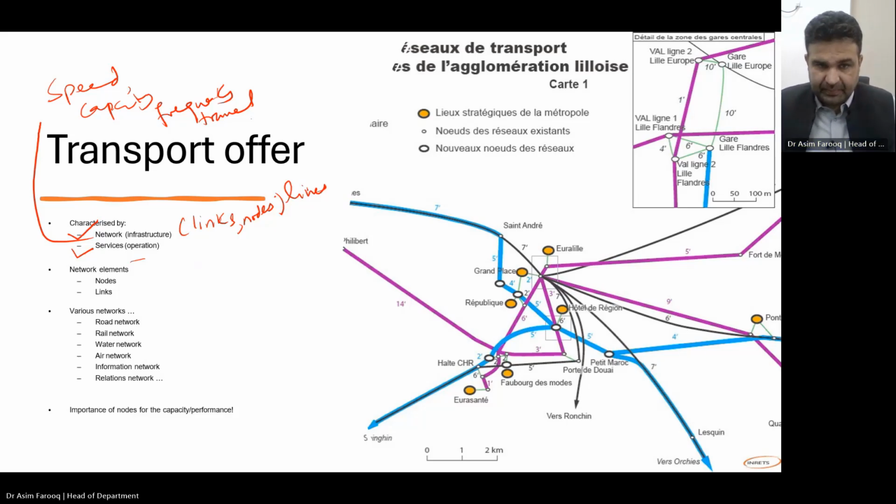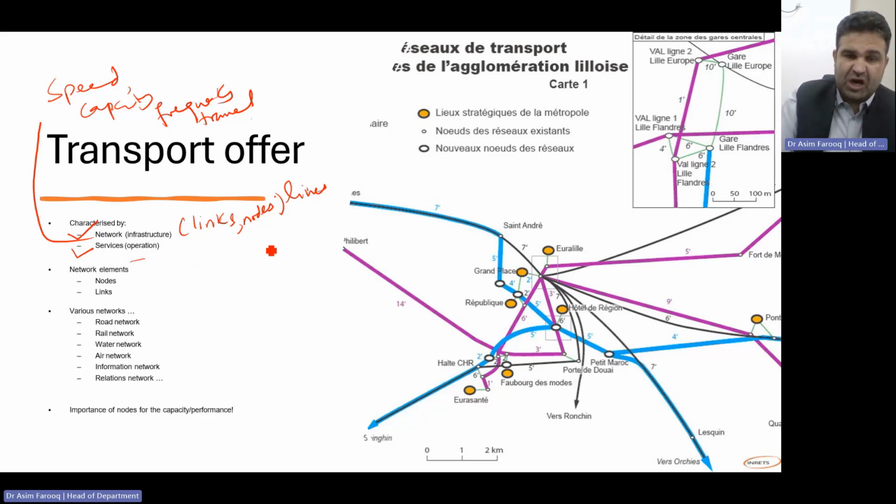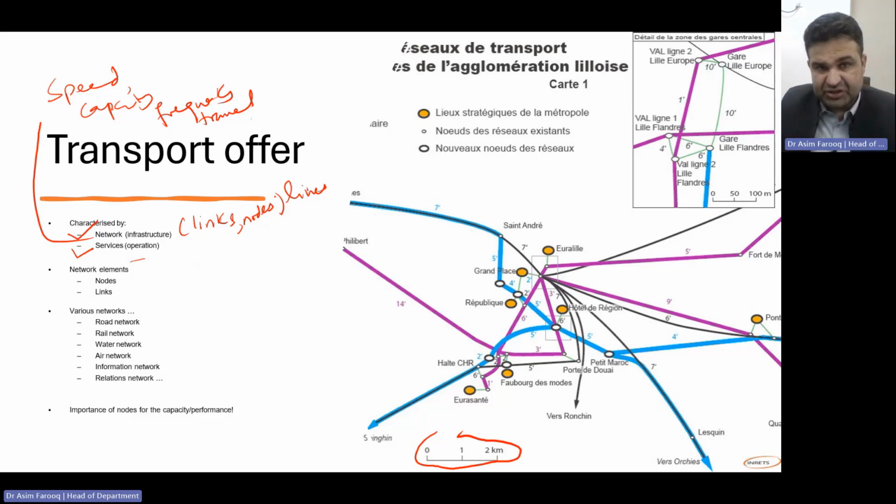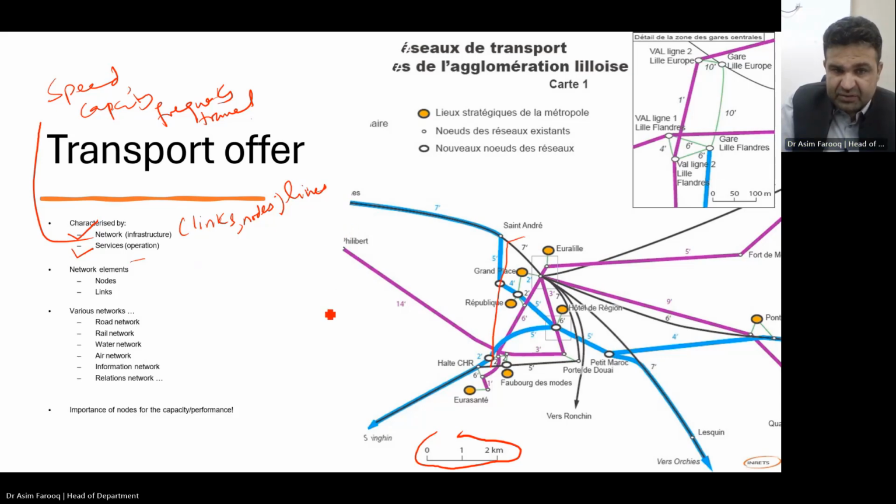The purpose of this chart is to understand that within a radius of 2 kilometers, a combination of different kinds of services is available. This is a concept from the transportation network of France. As you can see, within that specific district we have so many options.